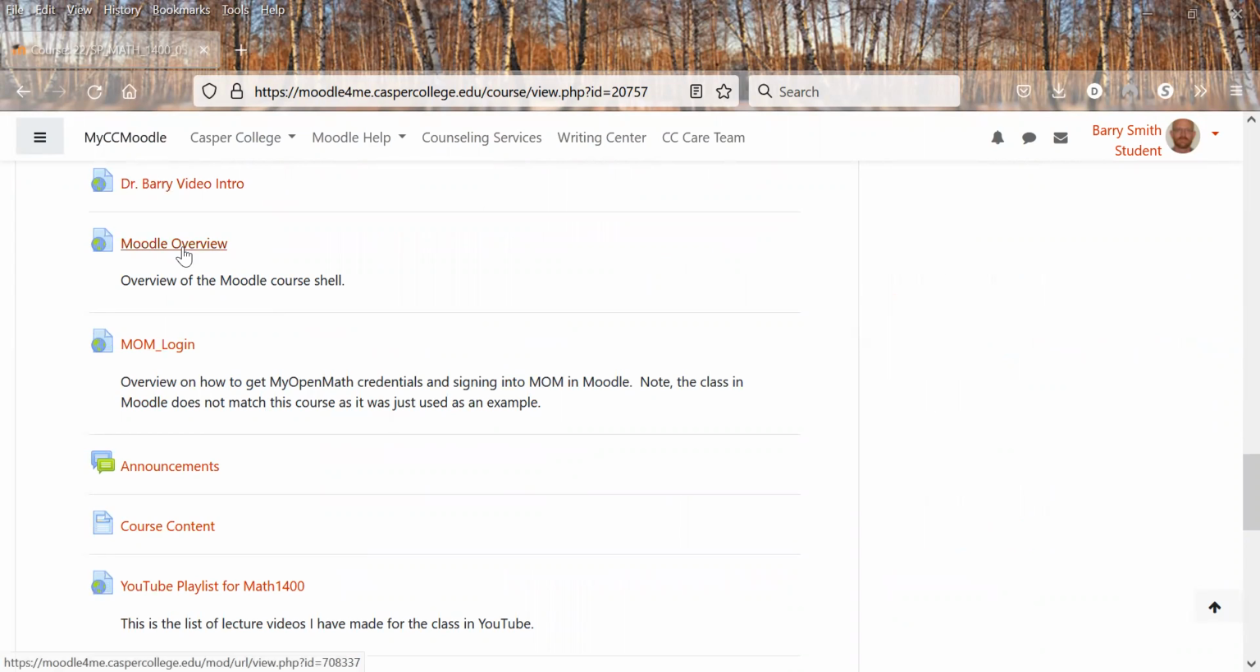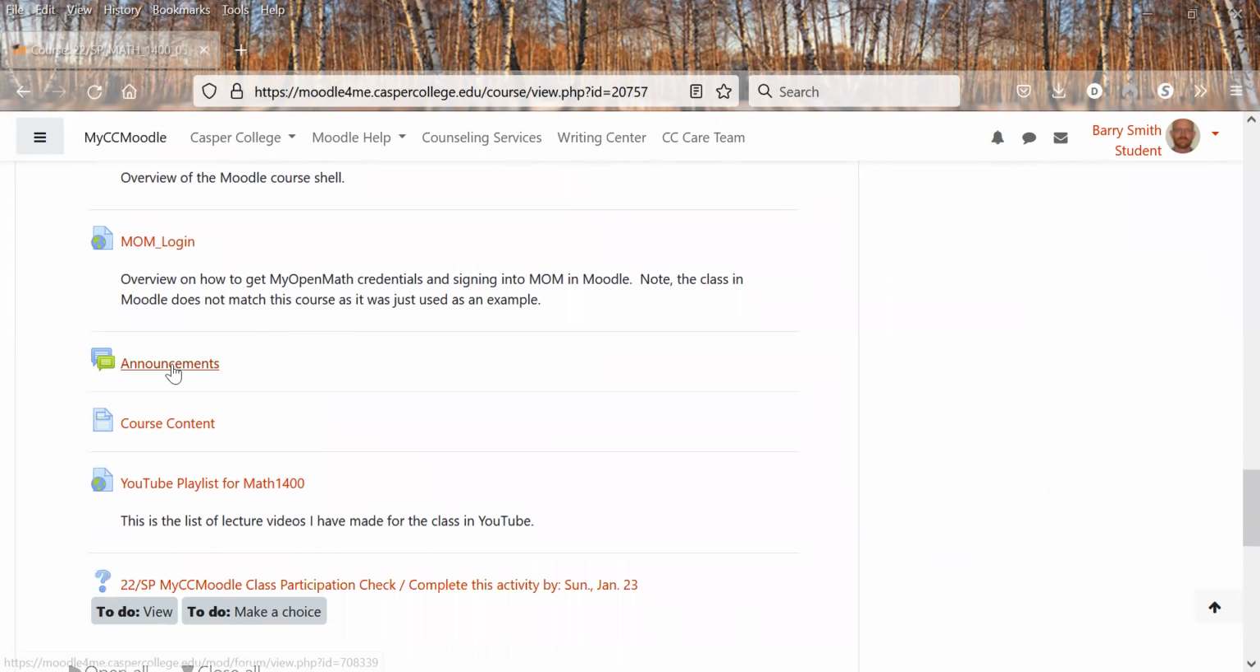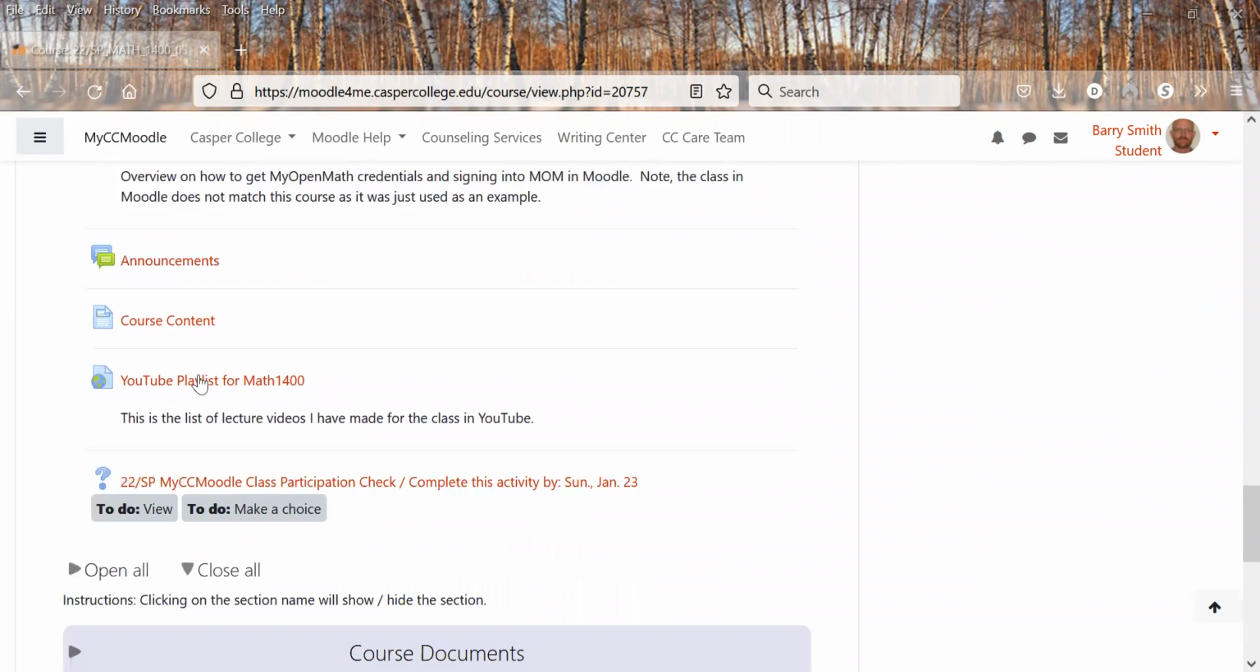You're watching this Moodle overview. Here's the My Open Math login. This is kind of how to show you to do it, and it explains how to get your login credentials. Announcements will be posted here. Probably one of the most important things for this class will be this.